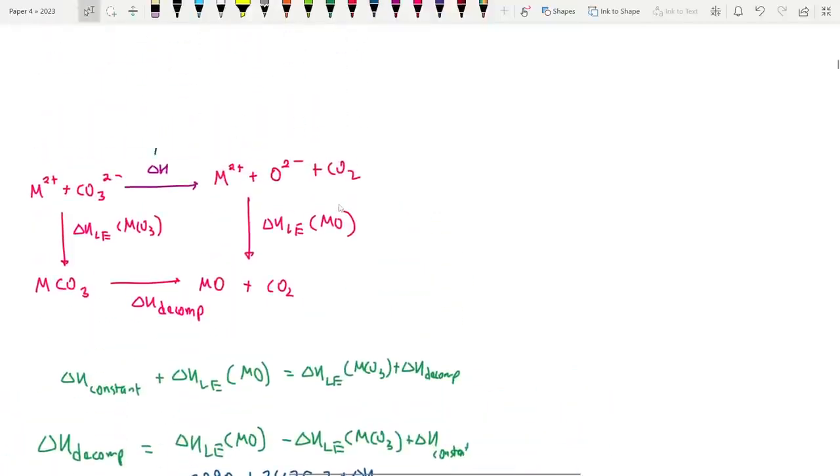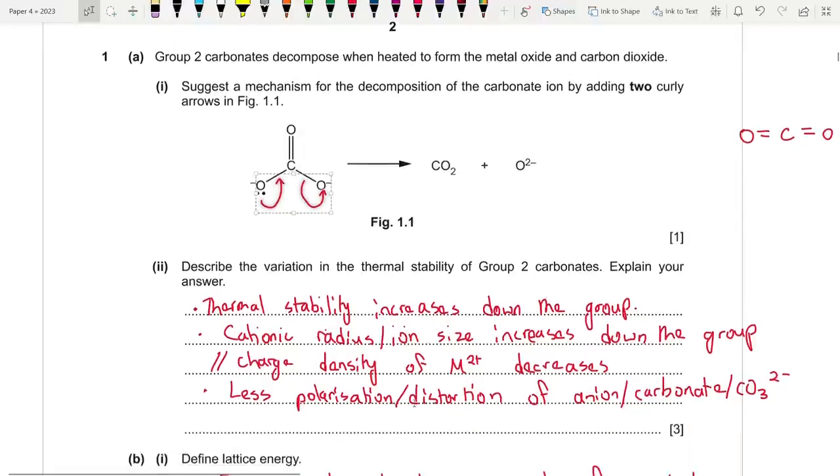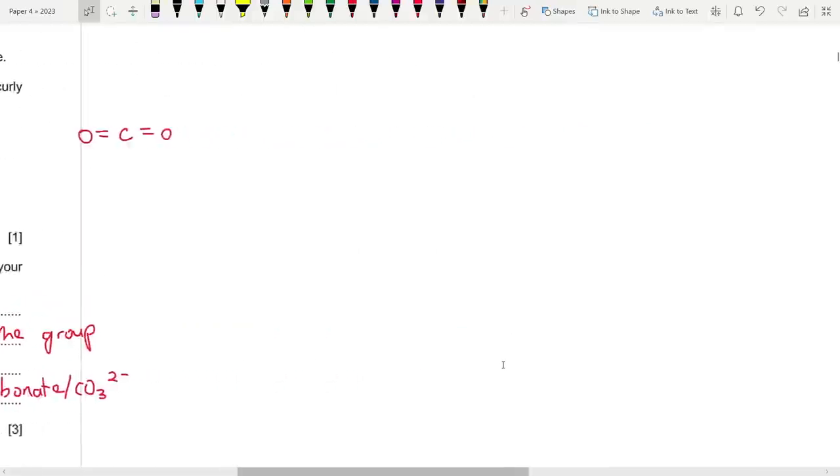What is this del H actually that I wrote beforehand? It's basically the conversion of the carbonate ion to one oxide ion and one molecule of carbon dioxide. Essentially what happened over here. See, group 2 carbonates decompose when heated to form the metal oxide and carbon dioxide. Suggest a mechanism for the decomposition of the carbonate ion by adding two curly arrows. This is the equation essentially that I wrote over here.